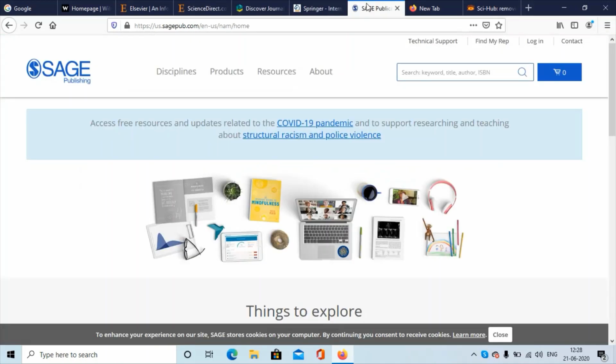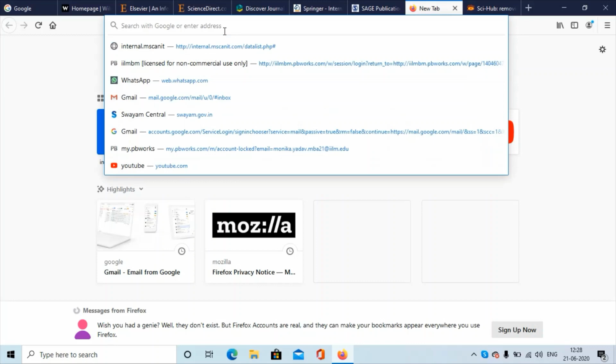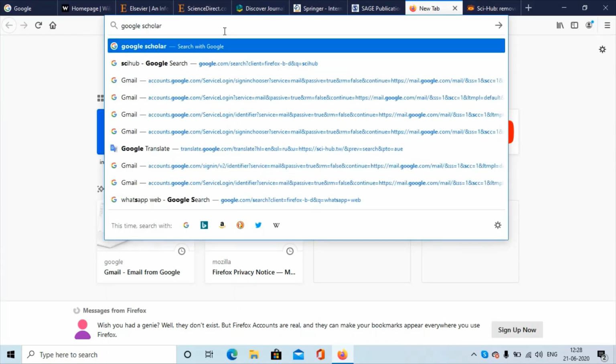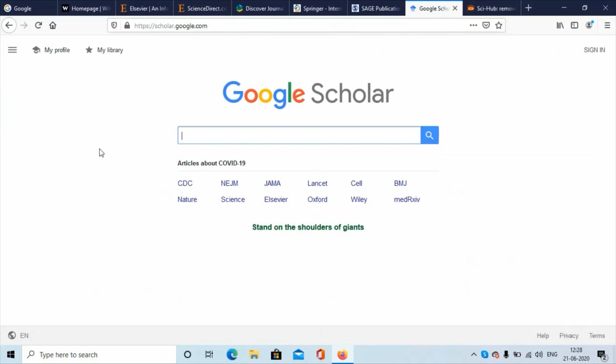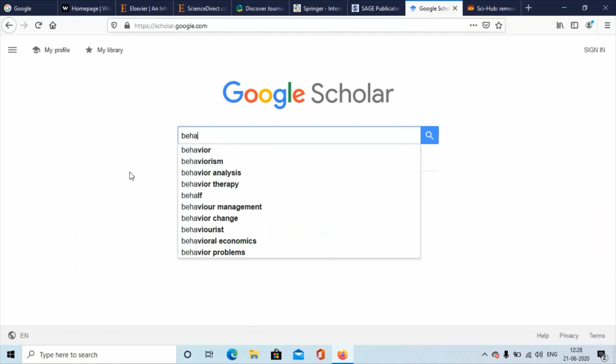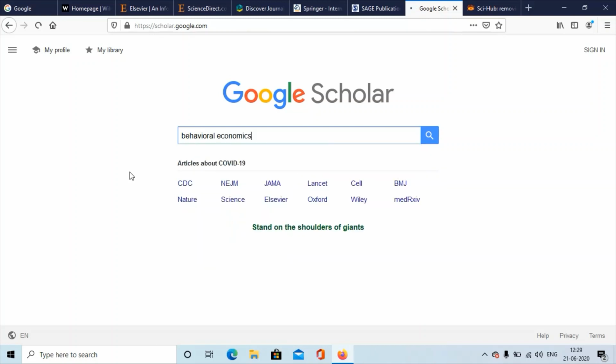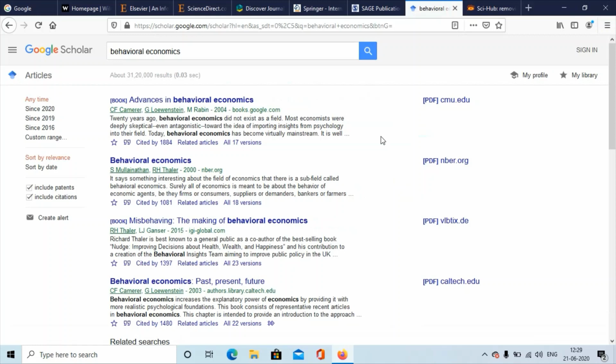Now we look at how you can search for papers. Just type Google Scholar. This is the site you can use when you're looking for research papers. This is the page that will open, and there are a lot of ways to search for a particular thing. Suppose you're searching for behavioral economics. Let's just take our example, behavioral economics, and you search for these papers.